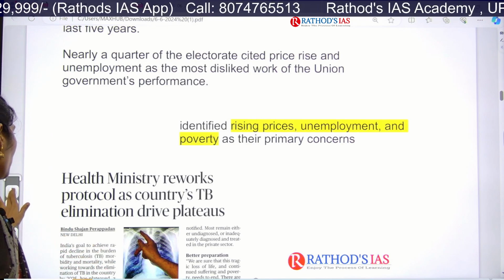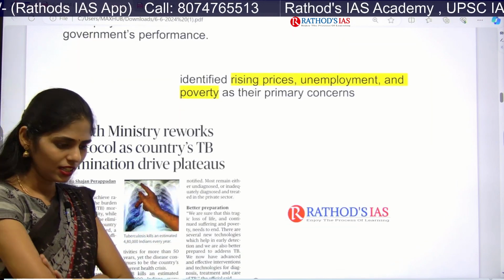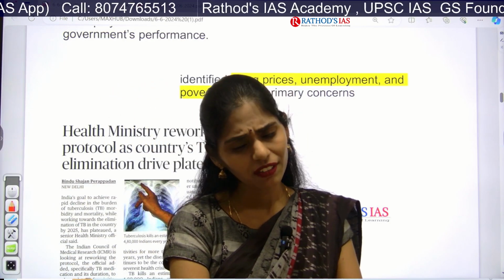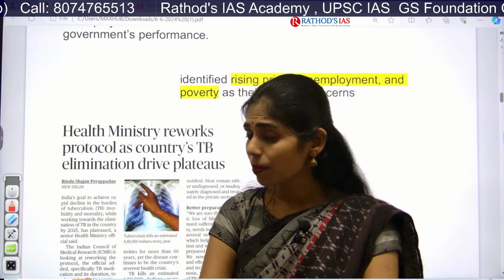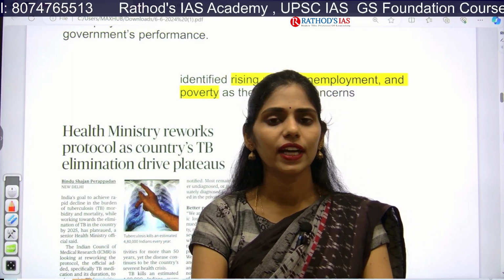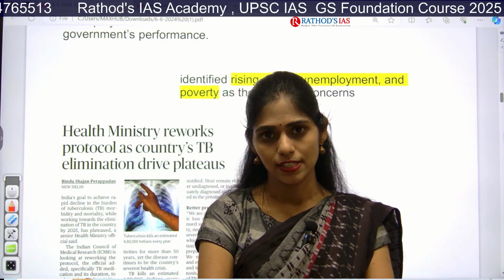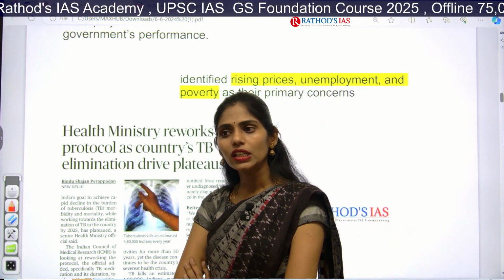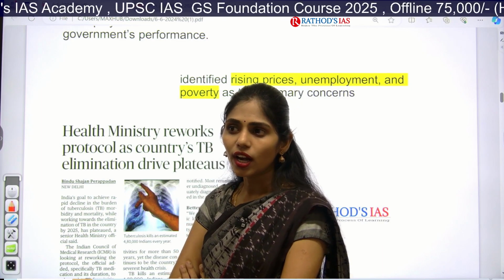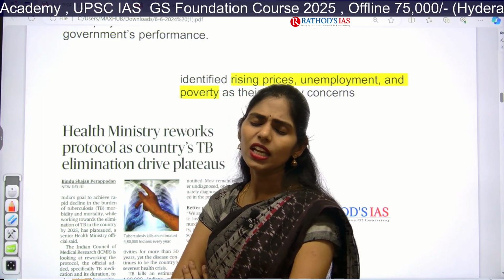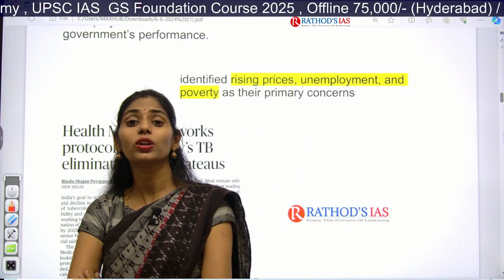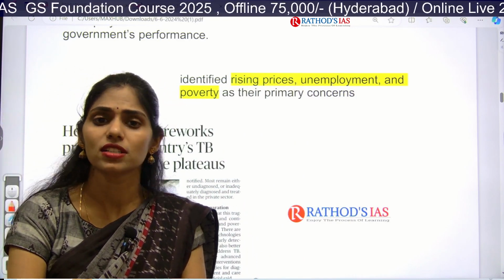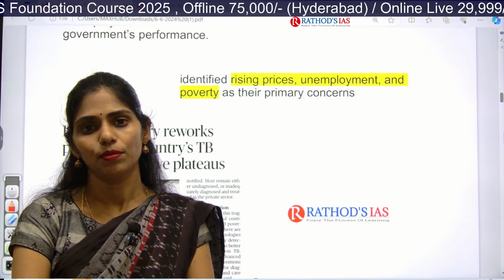And next, there is also increasing unemployment. Yes, you know better about this unemployment because even after completing graduation, so many people are not getting proper job opportunities. If the government is supporting entrepreneurs or startups, then they have huge potential to create employment. And especially whenever the government is supporting the sunrise industries, they can create employment.